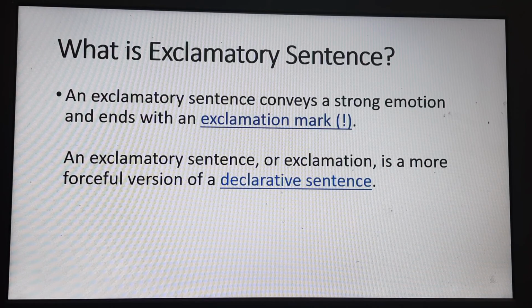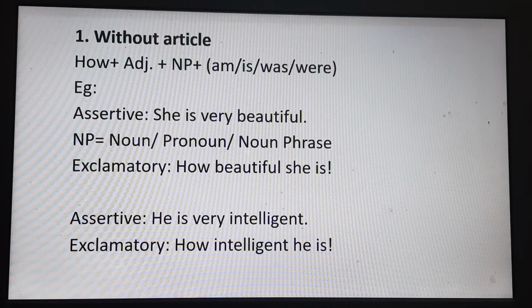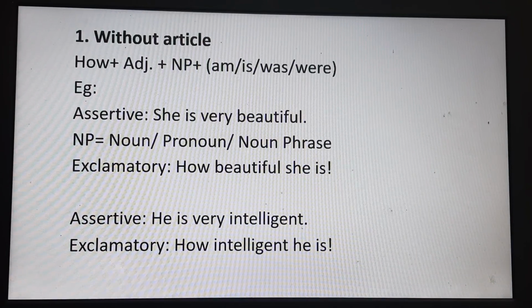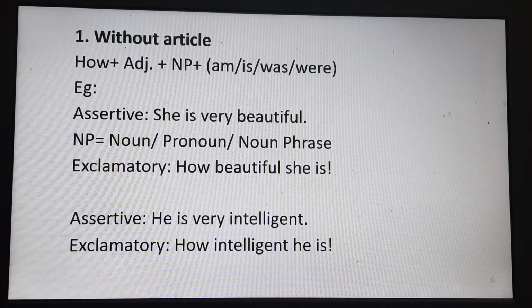Now, let's move to our discussion. In this lesson also, we are going to discuss some rules and examples regarding transformation of sentences. So, as part of changing sentences from assertive to exclamatory, now let's talk about rule number 1. Here we have two situations.